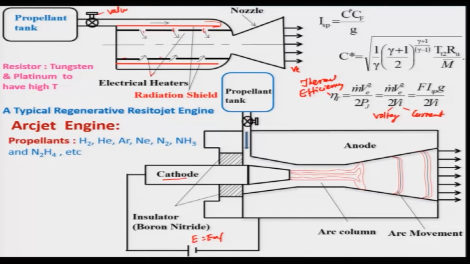Inside this arc column the temperature will be very high, and this heat will be transferred to the fluid passing through it.